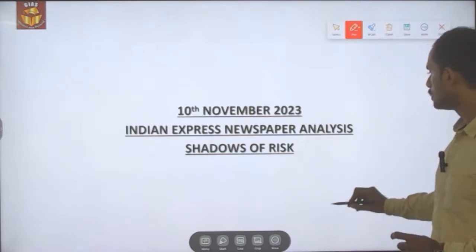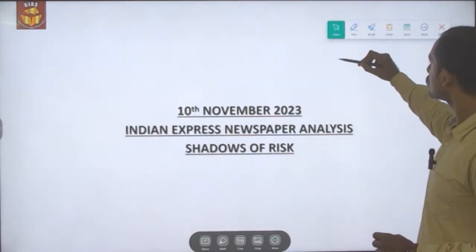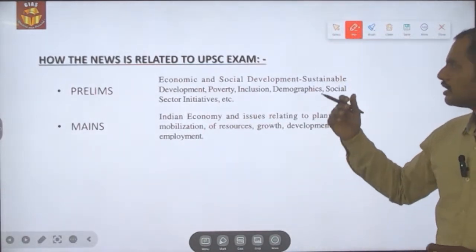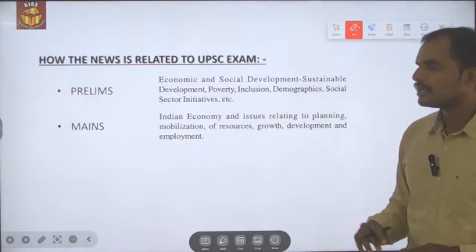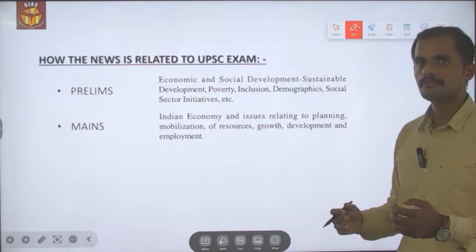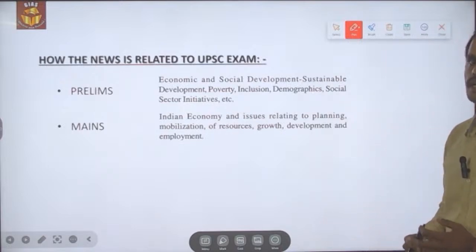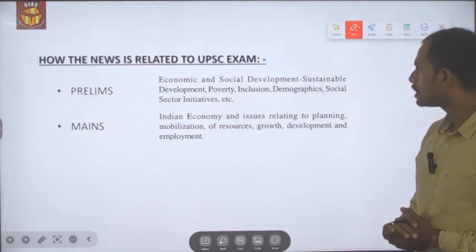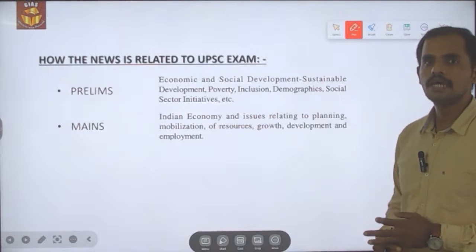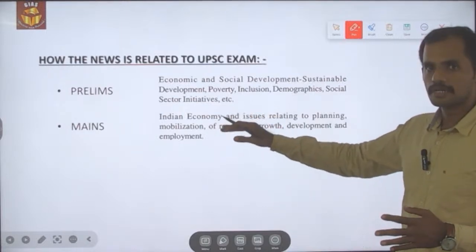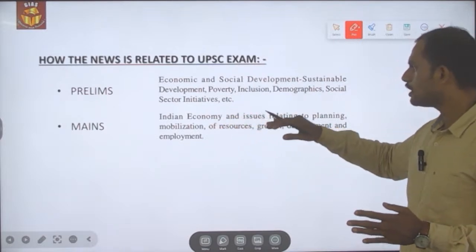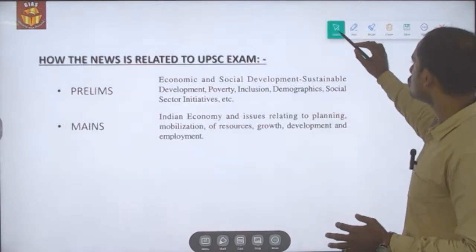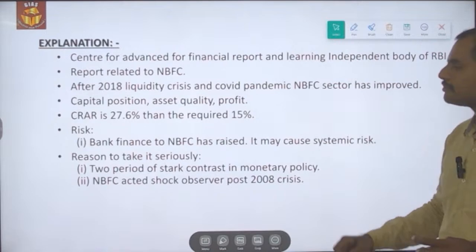Shadows of risk. So the news is related to a report that has been brought out by a body of RBI related to the NBFCs' health, that is, non-banking financial companies' health in the economy. Under prelims it is related to economic and social development. Similarly, under Mains GS Paper 3, economic development, it is linked with a subtopic called Indian economy and issues relating to planning, mobilization of resources, growth, development and employment. So this is what the news is and how it is linked to the exam.